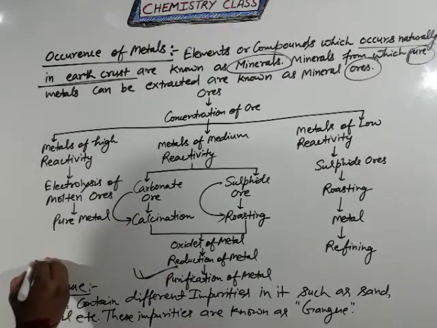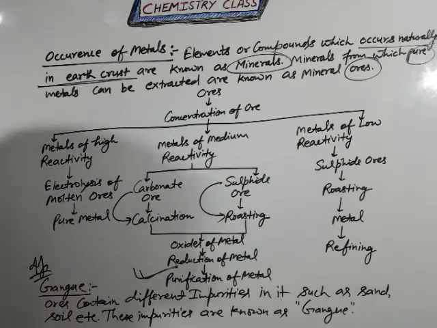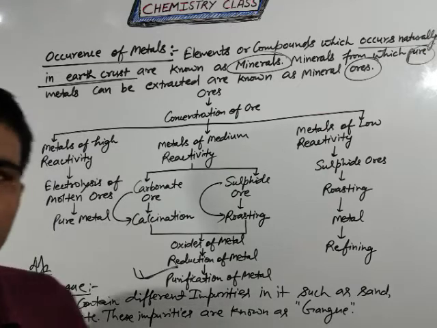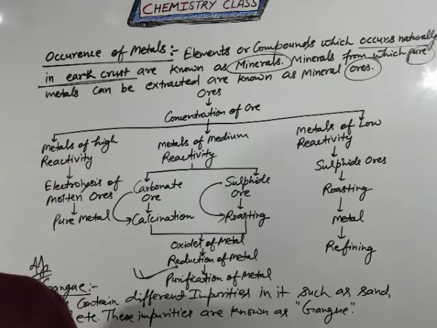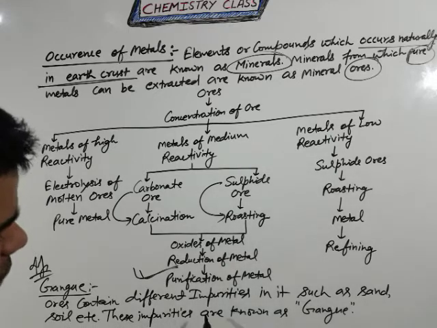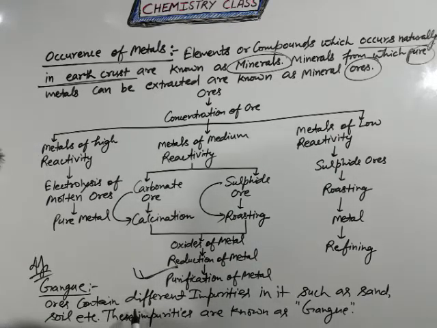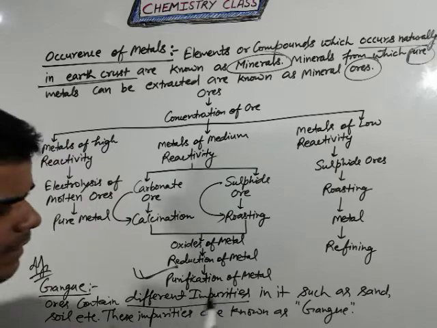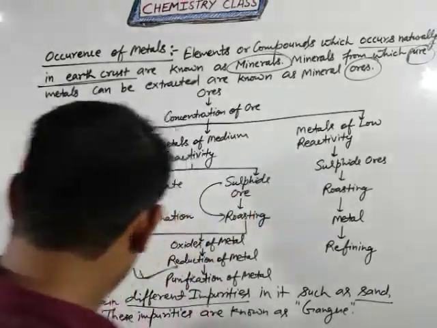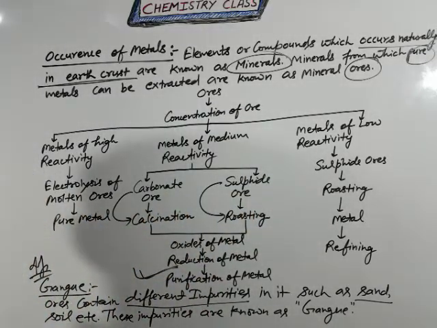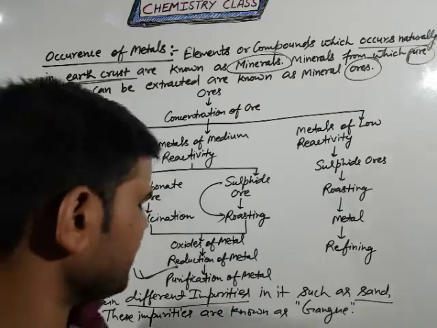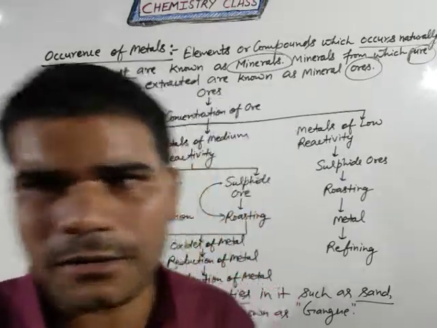One of the important definitions is: what is the meaning of gangue in terms of purification of metals? So students, ore contains different impurities, such as sand and soil, etc. These impurities are known as gangue.